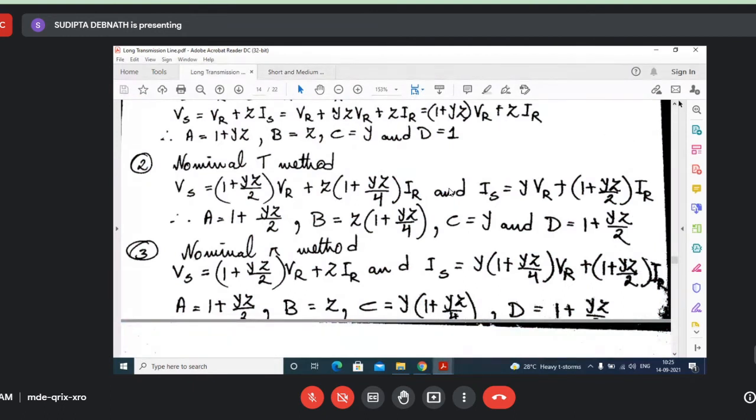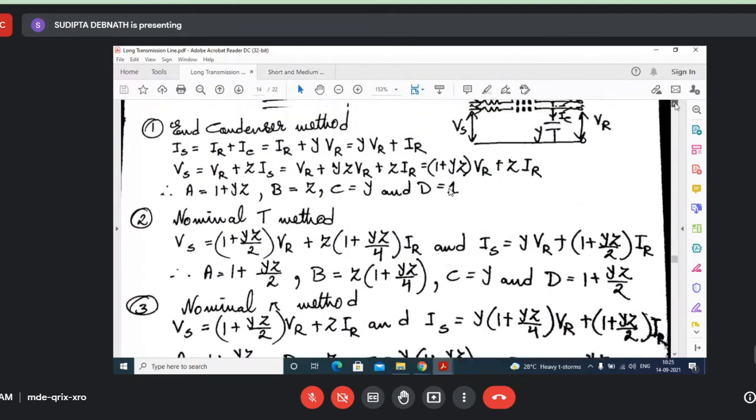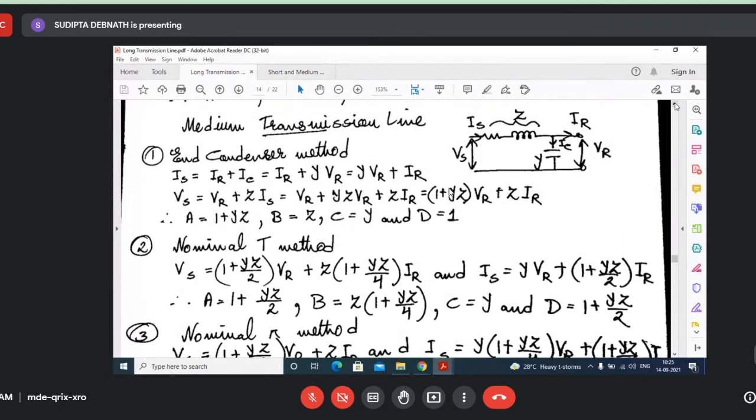Now the end condenser method. From this one we can write IS equal to IC plus IR. This we have discussed earlier, but here again I am discussing. And IC equals VR into Y. Just replace IC with VR into Y. So IS can be written as YVR plus IR. So you can understand this is C, this is D. So C is equal to Y, and D is 1.